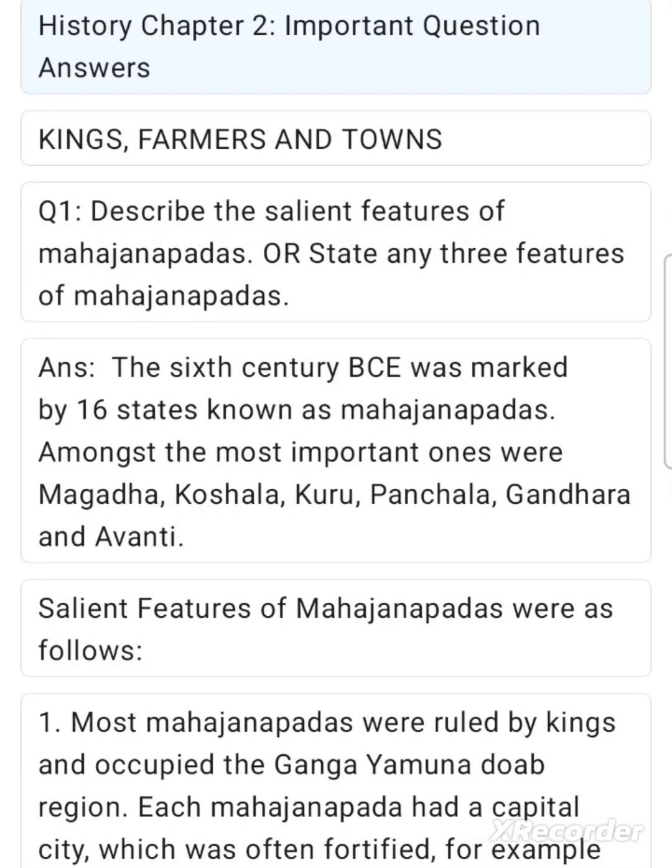History Chapter 2, Important Question Answers. Kings, Farmers and Towns. Q1. Describe the salient features of Mahajanapadas. OR state any three features of Mahajanapadas.